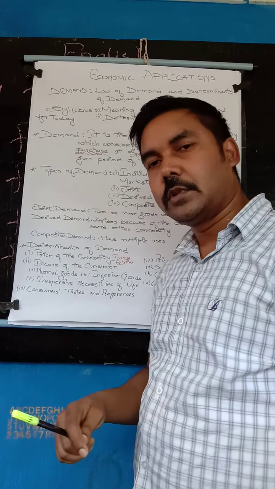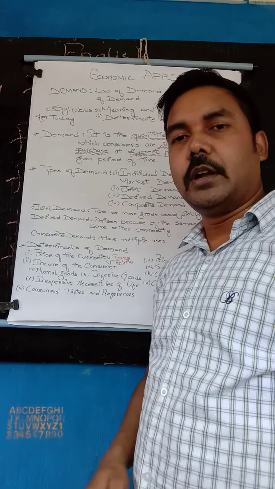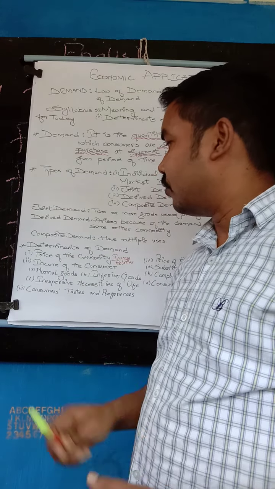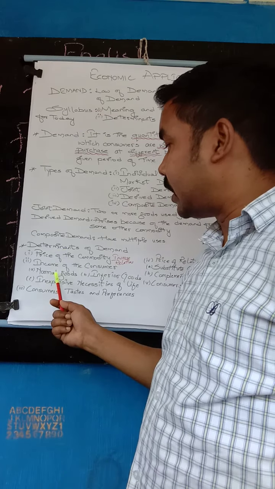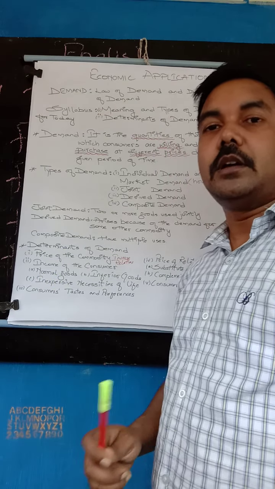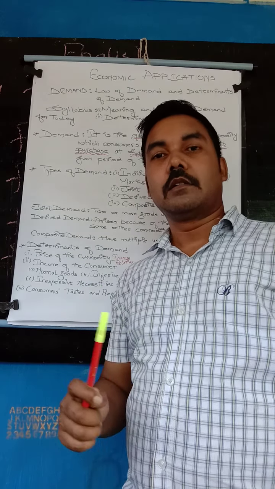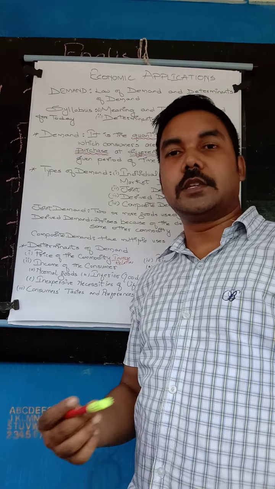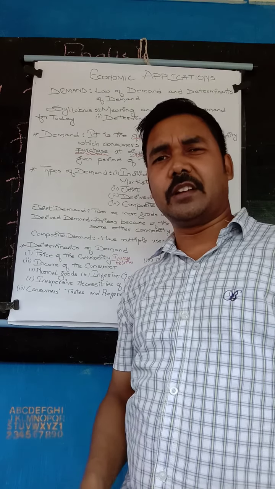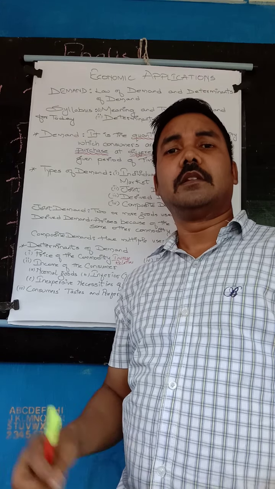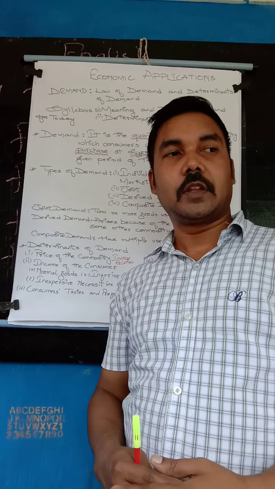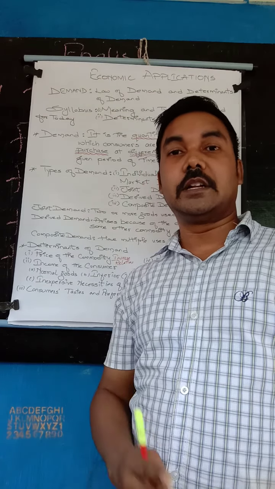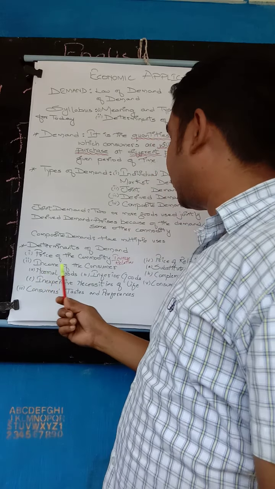Normal goods means goods whose demand increases with the increase in income, like the demand for the refrigerator, furniture, AC, cooling machine, fan, mobiles, meaning comfortable living. The demand for all the comfortable goods increases with the increase in income, and these are termed normal goods.